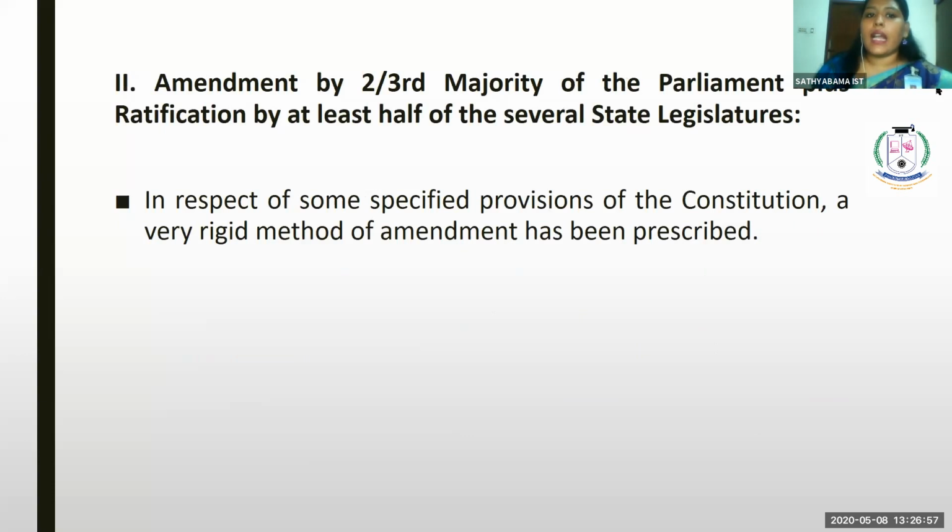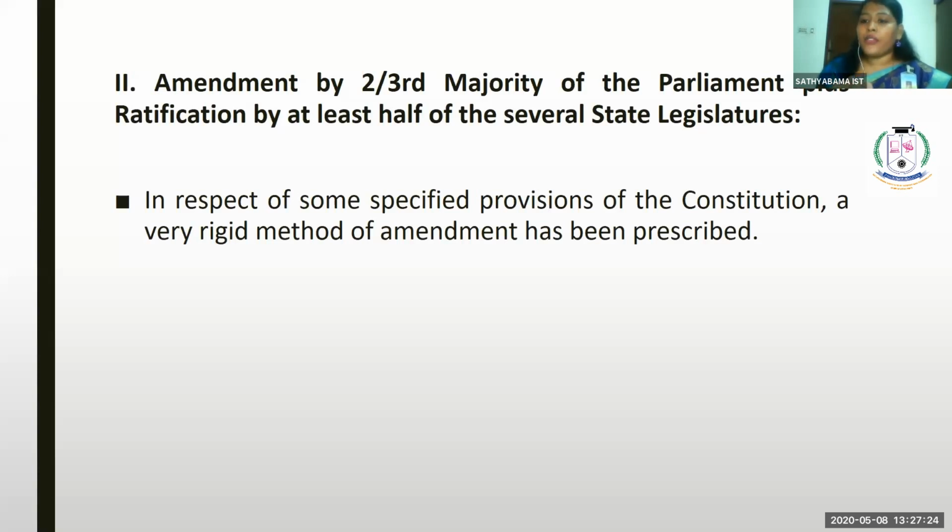The second one is amendment by 2/3 majority of the parliament plus ratification by at least half of the several state legislatures. Article 368 says that the first rule is that an amendment can be made by getting a 2/3 majority from the parliament. But it is not sufficient; 2/3 majority alone is not sufficient.